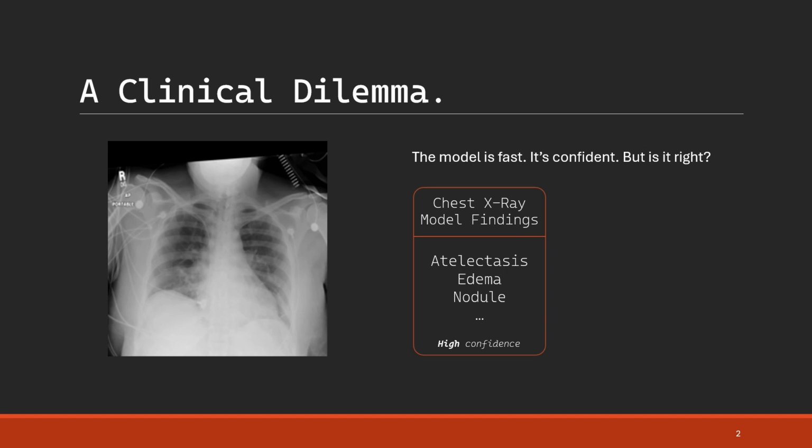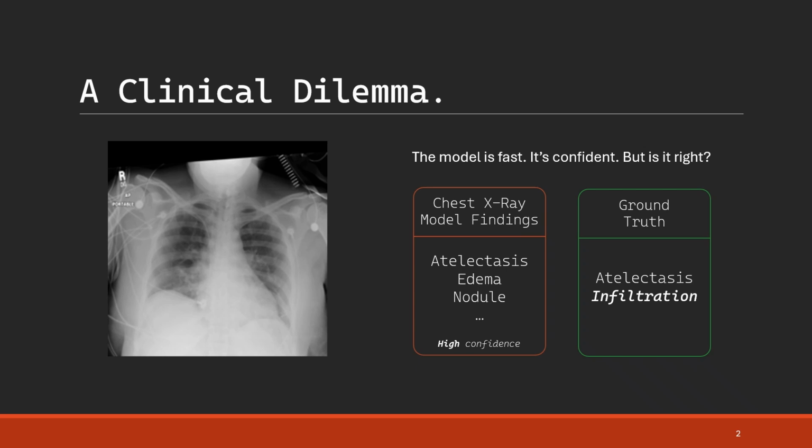Imagine you're a radiologist nearing the end of a long shift. You get this chest X-ray. Your new AI system instantly analyzes it and flags potential conditions with high confidence, including atelectasis. This is great, it's fast, and it correctly identified a key finding. But what this AI doesn't tell you is that it completely missed a subtle concurrent finding: infiltration. So the question is, how would you know?